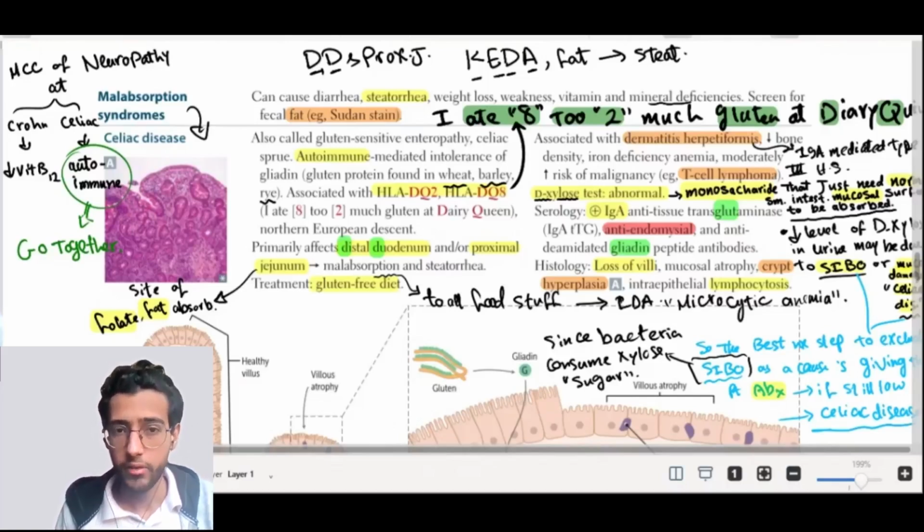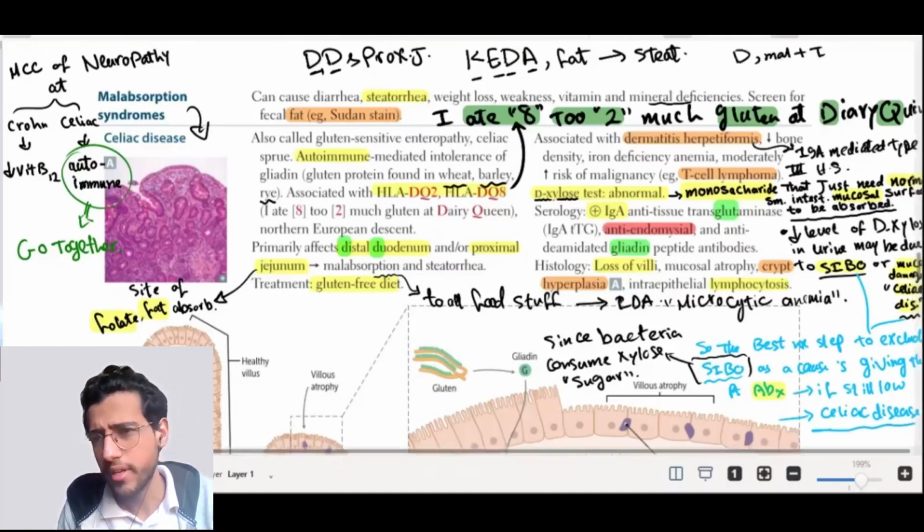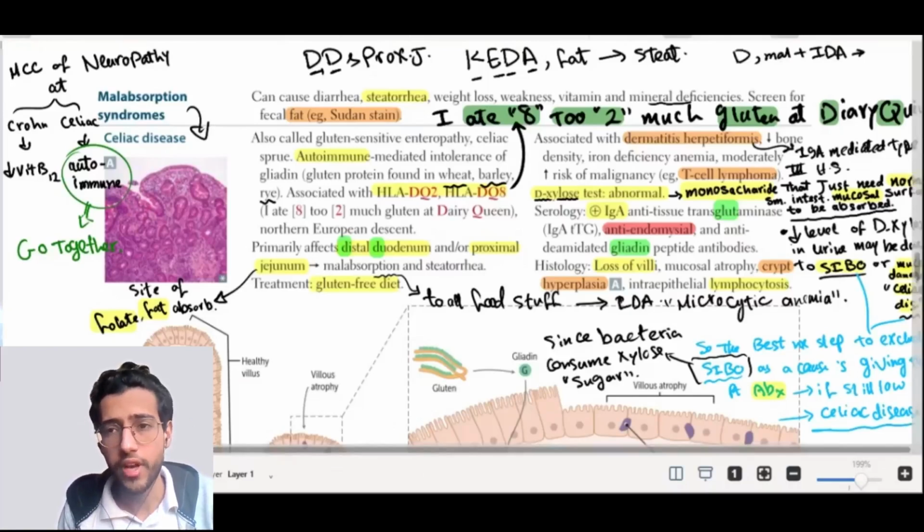So in celiac disease, which affects the distal duodenum, you may get iron deficiency anemia, and this is very, very important to know. So when you see a patient with diarrhea, malabsorption, and iron deficiency anemia, think about celiac disease right away. This is very high yield. Iron deficiency anemia plus malabsorption, think about celiac disease.